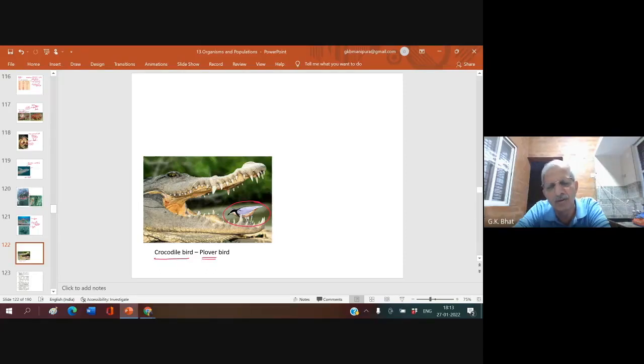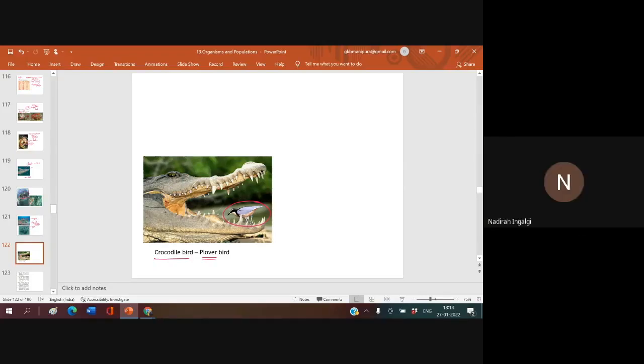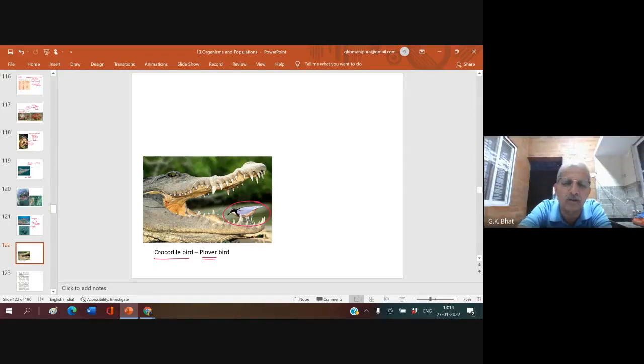Now crocodile becomes free of these worms, these leeches, and the bird gets food. Crocodile becomes free of these parasites. What type of association is it? Mutualism. Is it obligatory or facultative?